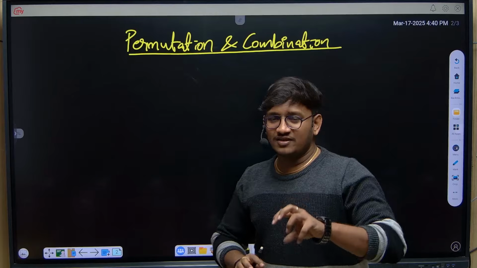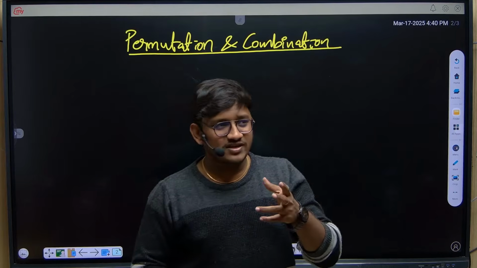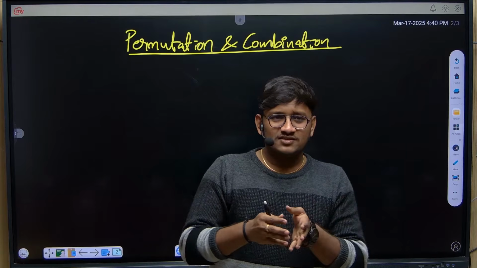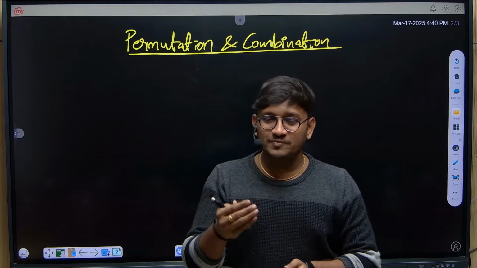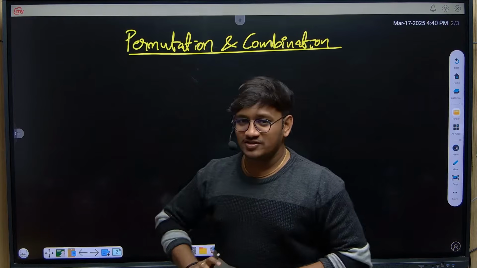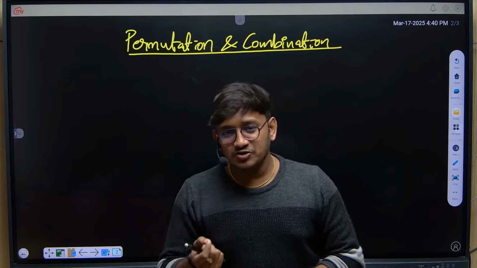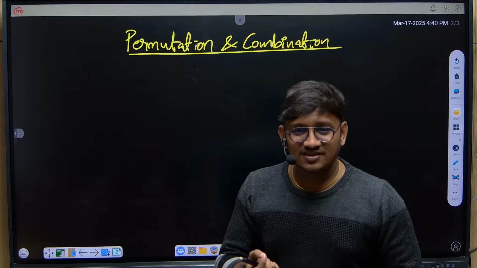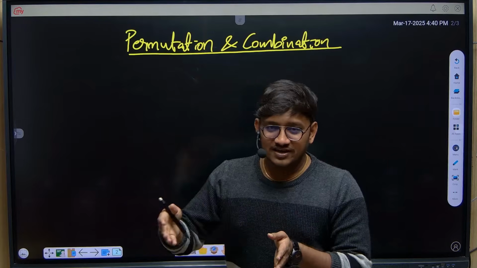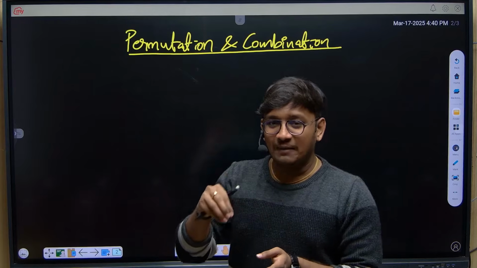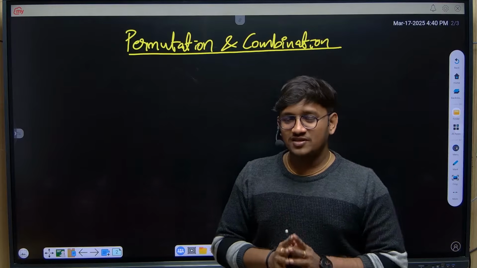Basically, when it comes to permutations and combinations, what students remember is, if you come from an intermediate background, you might have experienced the topic of permutations and combinations. You might remember the formulas like nPr, n factorial by n minus r factorial, and nCr. Moreover, these are related to the theoretical part, right? But when it comes to aptitude, they will give you some real-time applications from the concept of permutations and combinations.